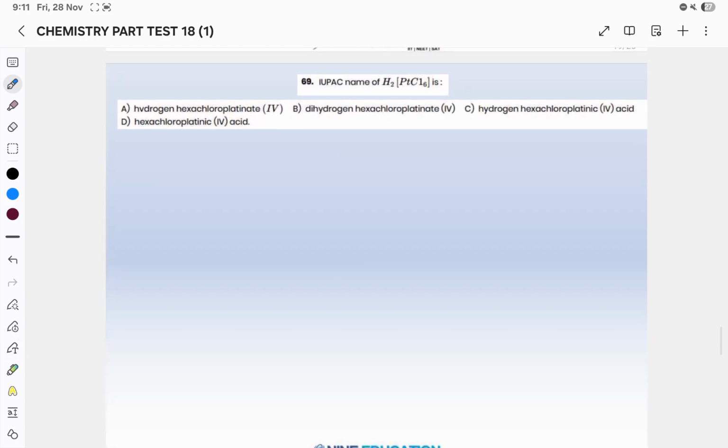And then in this question you have to tell about the IUPAC name of this H2PtCl6. So in this case you are having 2H plus and PtCl6 2 minus. This is your acidic complex.